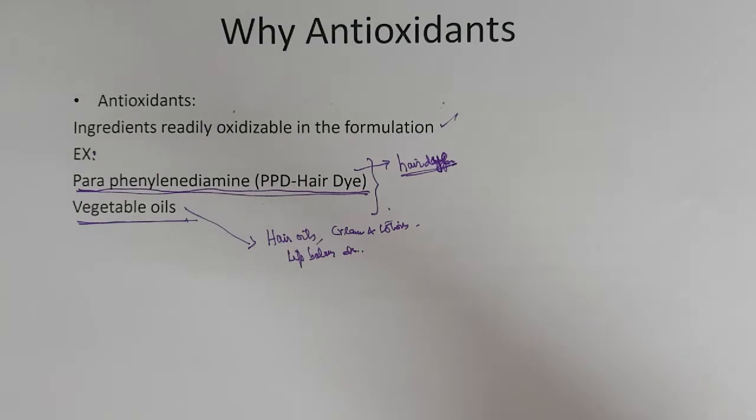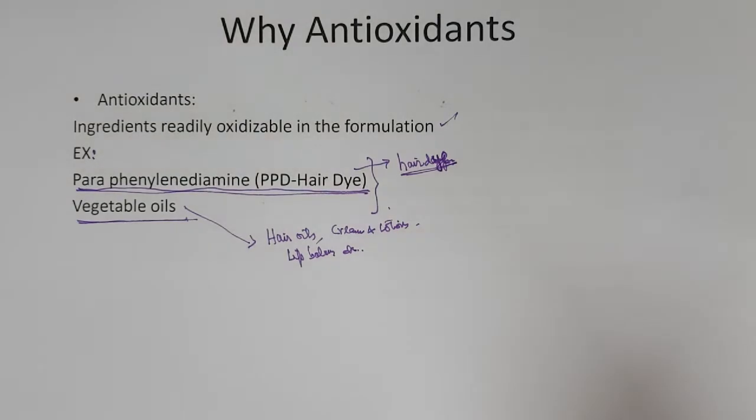Any small air pockets can slowly oxidize paraphenylene diamine, so the tube has to be sealed well. When it gets oxidized in the tube itself, its efficacy is lost.